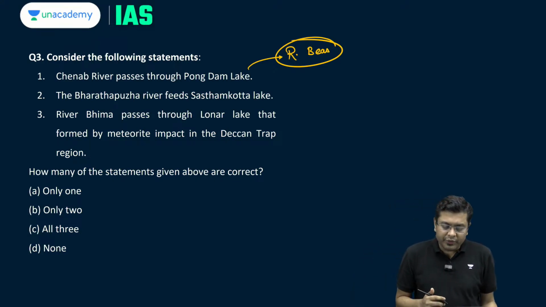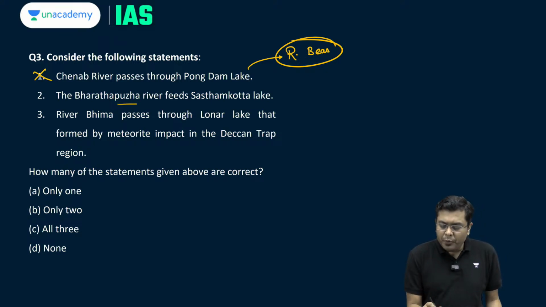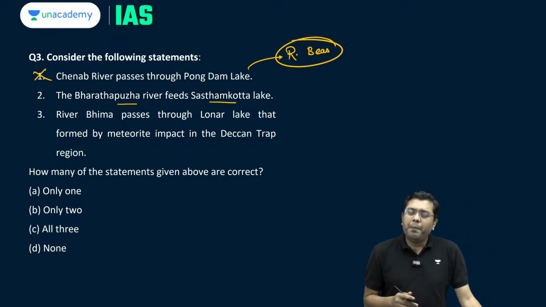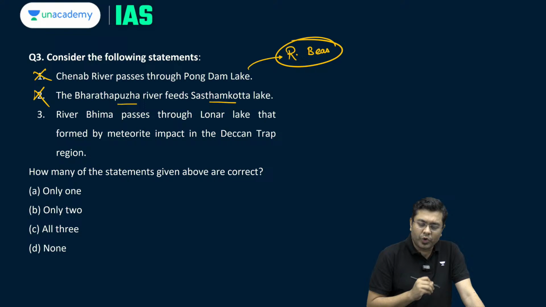So that is why it was in news. So the first statement is incorrect. Bharatpuya River feeds the Sastankota Lake. Now, Bharatpuya River is a small river which drains into the Arabian Sea. It is a west flowing river of Peninsula Plateau, and it basically drains after passing through the region of the Malabar Plains. It drains into Arabian Sea. It does not feed into the Sastankota Lake, which is a fresh water.